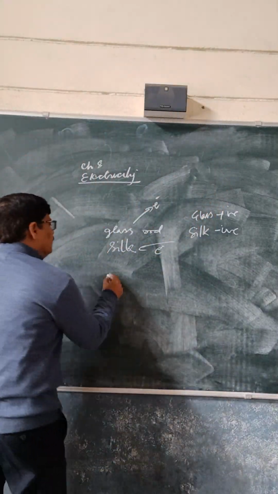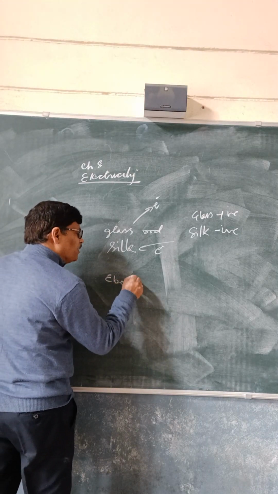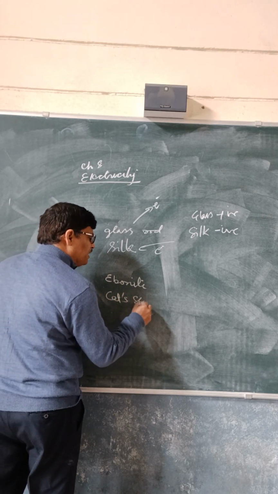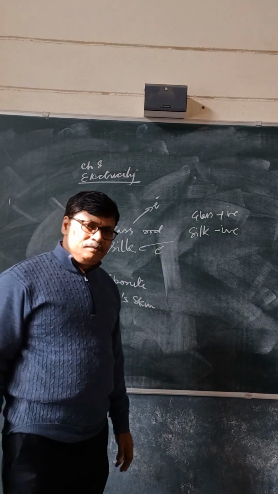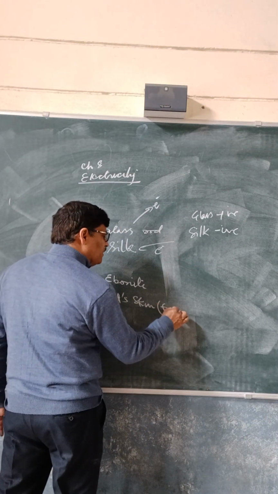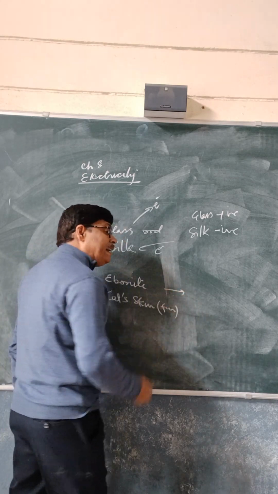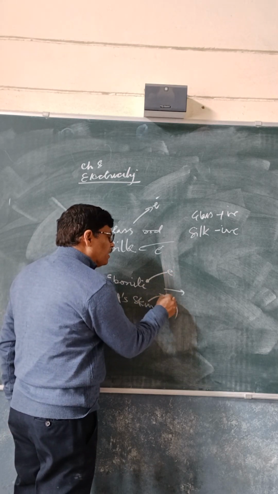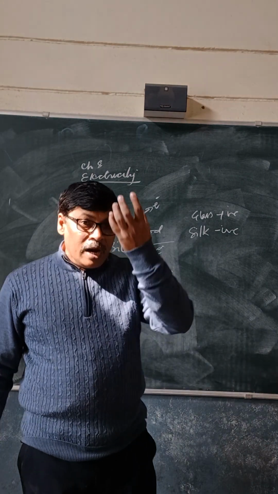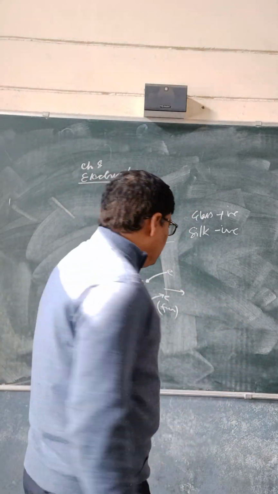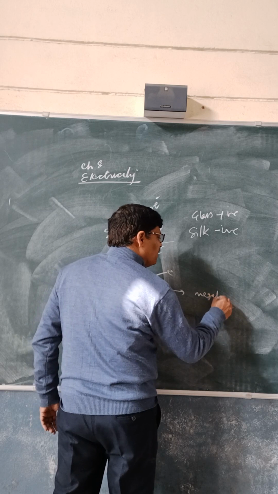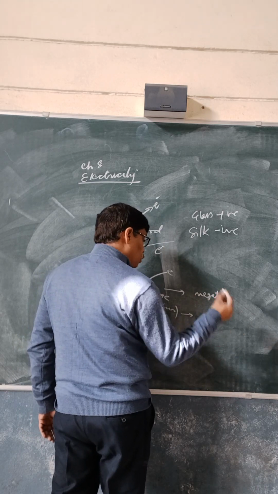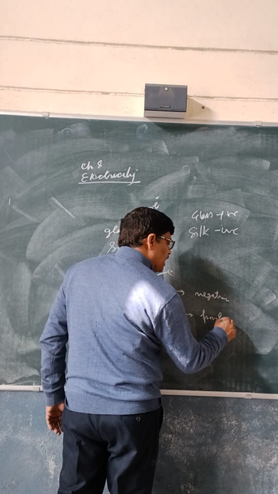On the other hand, there is an ebonite rod. An ebonite rod is rubbed against cat's skin, that is called fur. Then ebonite gains electrons. Electrons come onto ebonite and electrons go from fur. So since ebonite gains electrons, it becomes negatively charged, and since cat's skin loses electrons, it becomes positively charged.